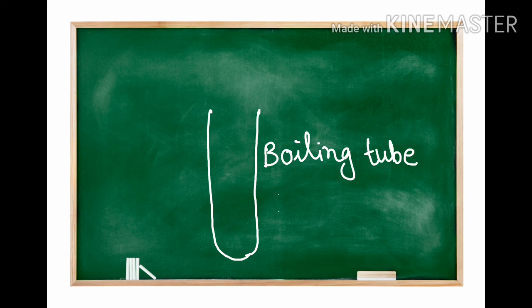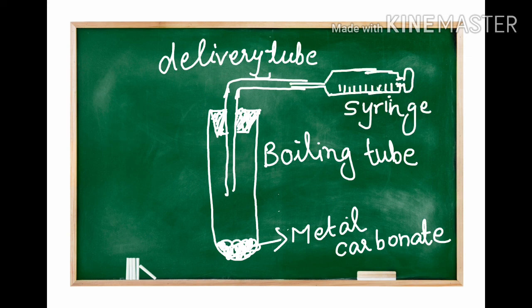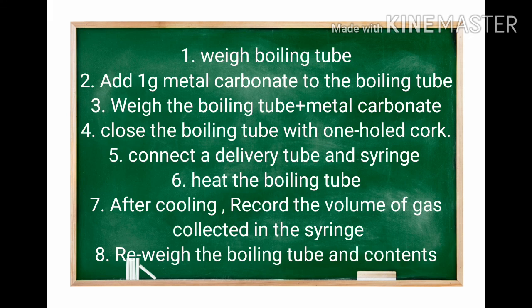For doing this experiment, we need a boiling tube, metal carbonate, a delivery tube, and a syringe connected through this. Then we can collect the gas in the syringe. Now we can write the experiment step by step. First, weigh the boiling tube. Add 1 gram metal carbonate to the boiling tube. Then again weigh the boiling tube with metal carbonate. Then close the boiling tube with a one holed cork. Through this hole, we can connect a delivery tube and a syringe to the delivery tube. Then heat the boiling tube.